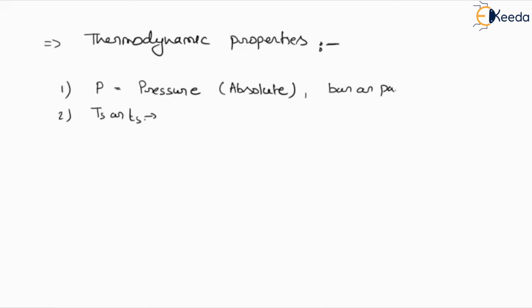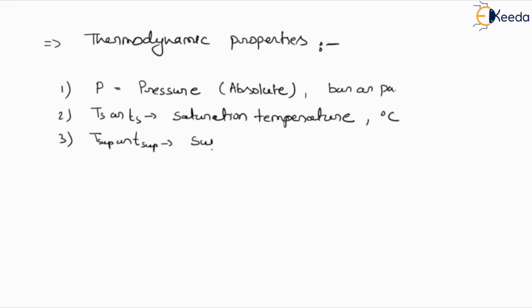It is defined as saturation temperature, and the unit is degree centigrade. Now third is T superheated, or we can denote as small t superheated also. So it is defined as superheated temperature.